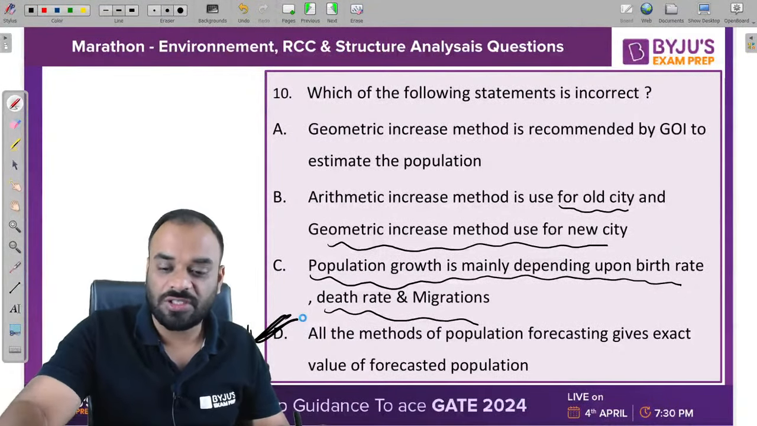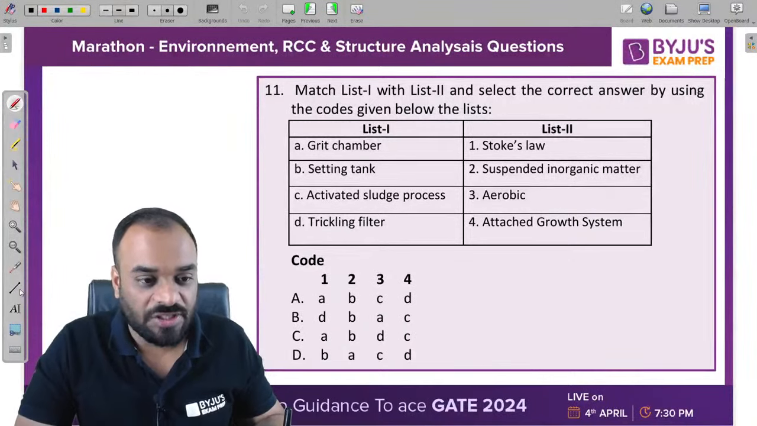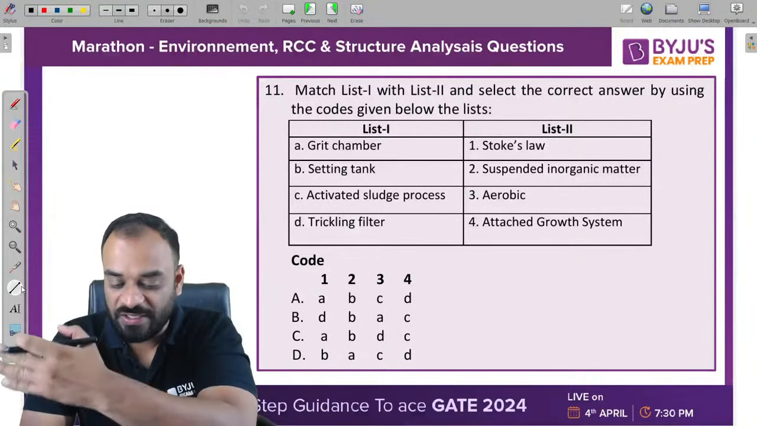Next question, guys, kindly match list 1 with list 2.